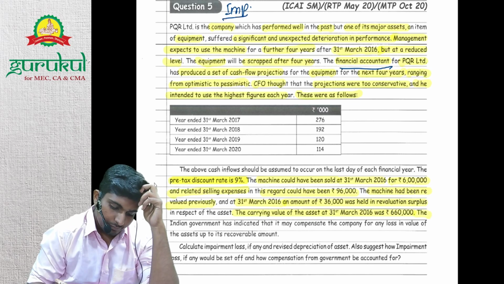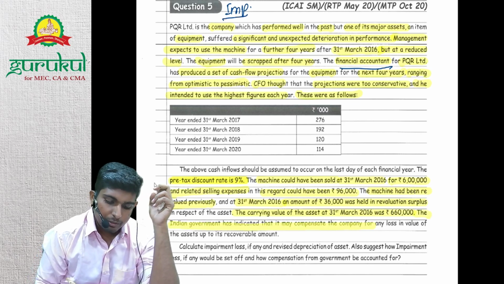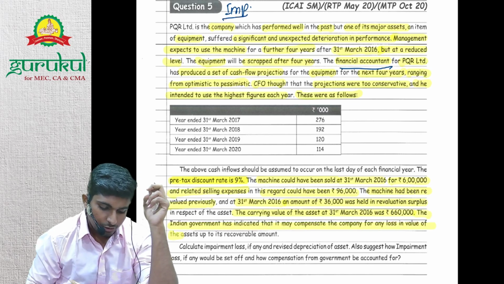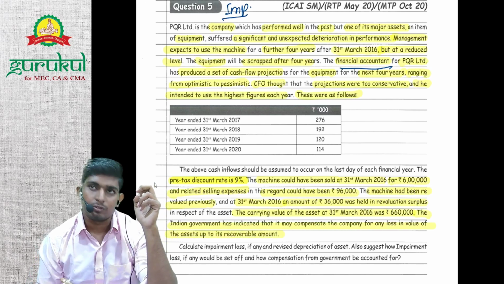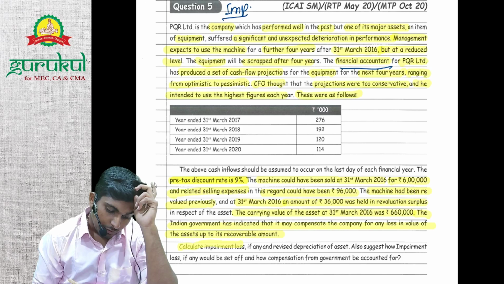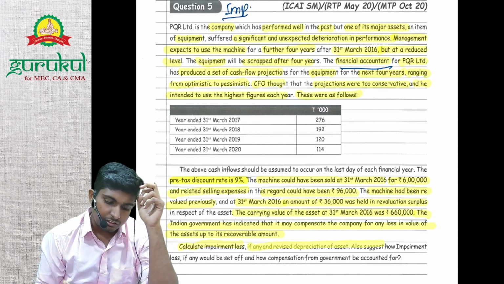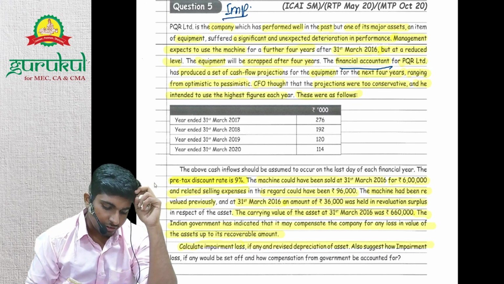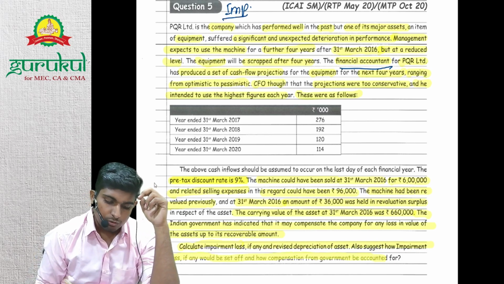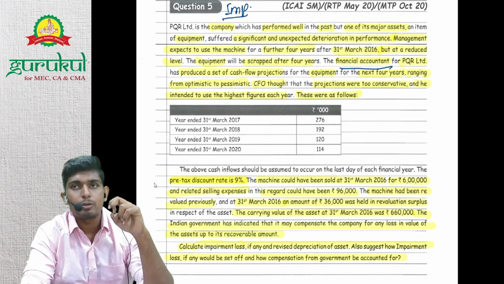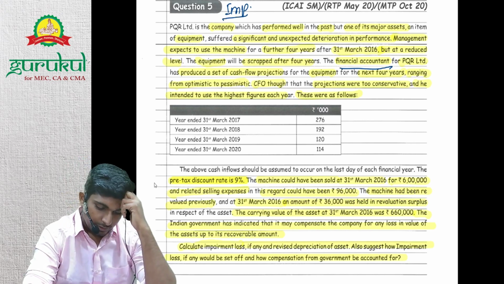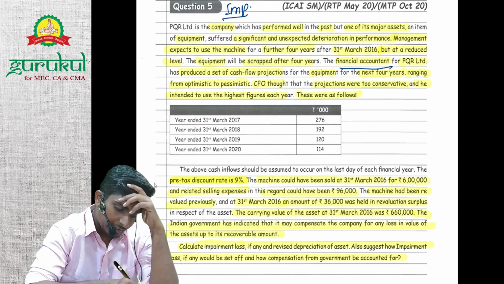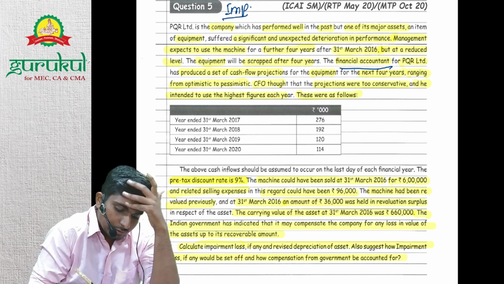Okay. The Indian government has indicated that it may compensate the company for any loss in value of assets up to its recoverable amount. Calculate the impairment loss, if any, and revise the depreciation of the asset. Also suggest how the impairment loss, if any, would be set off and how compensation from government would be accounted for. Okay, so what will we generally do?